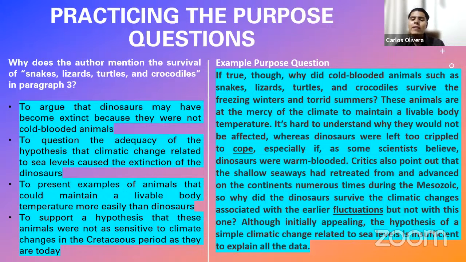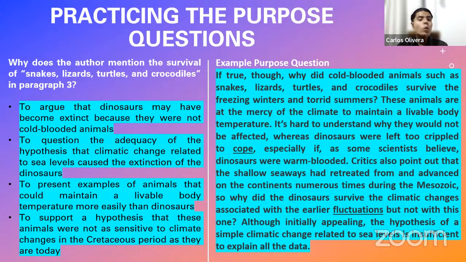Critics also point out that the shallow seaways had retreated from and advanced on the continents numerous times during the Mesozoic. So why did the dinosaurs survive the climatic changes associated with the earlier fluctuations, but not with this one? Although initially appealing, the hypothesis of a simple climatic change related to sea levels is insufficient to explain all the data. Fantastic. As you can see, this is the reading passage.